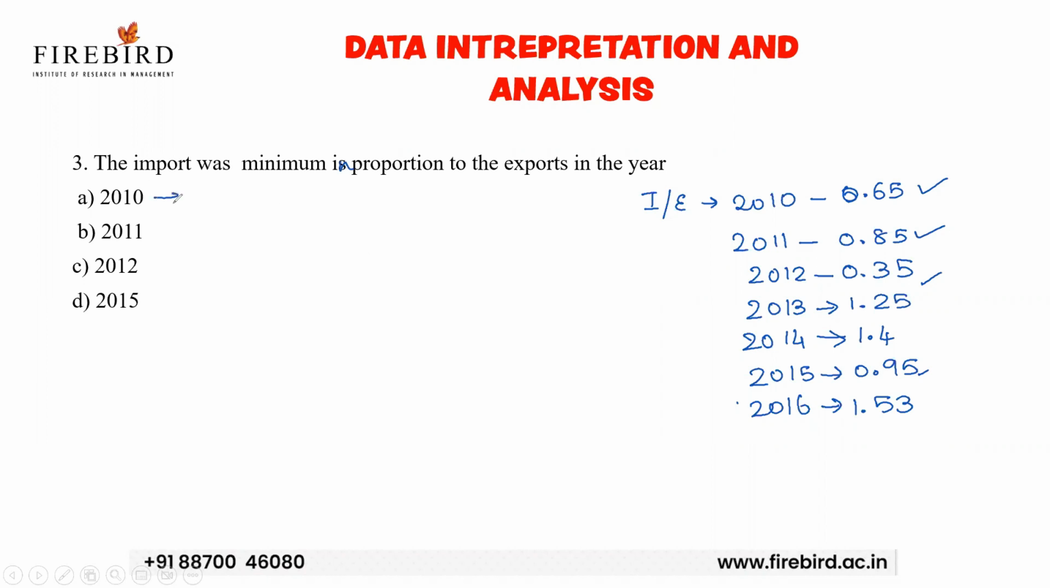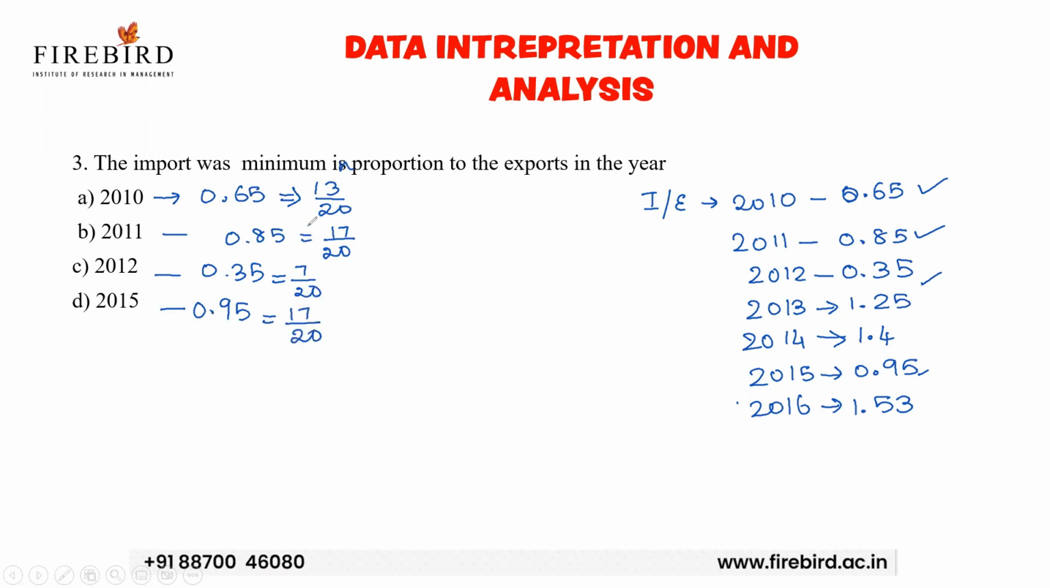See, in 2010, the import to export ratio is 0.65. If I want to represent 0.65 in the form of a ratio, it is nothing but 13 by 20. In 2011, it is 0.85, 17 by 20. And in 2012, 0.35, 7 by 20. And in 2015, 0.95, 17 by 20. So see here, import to export ratio, where it is minimum.